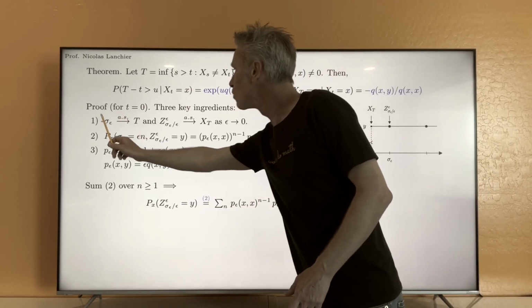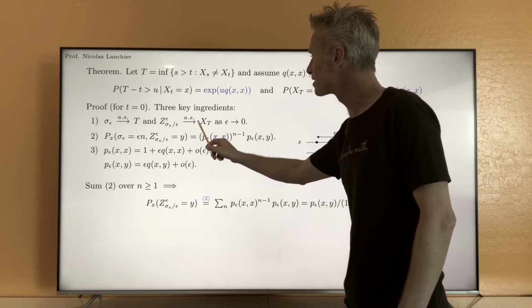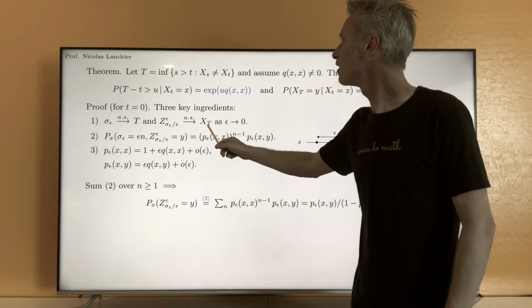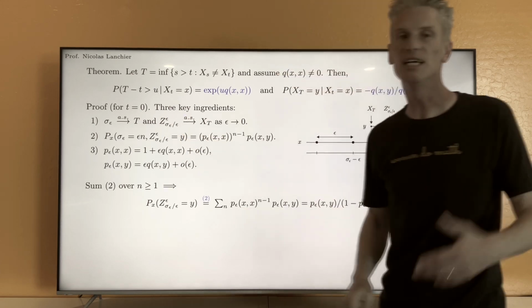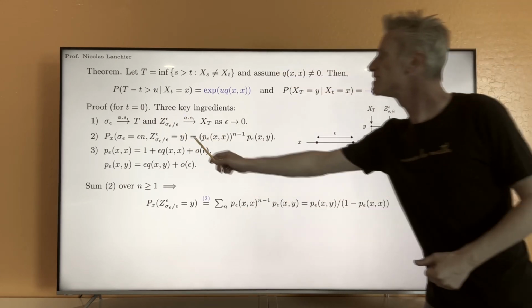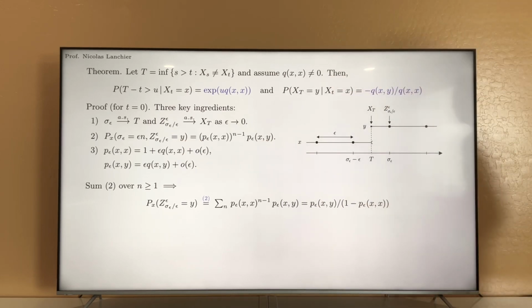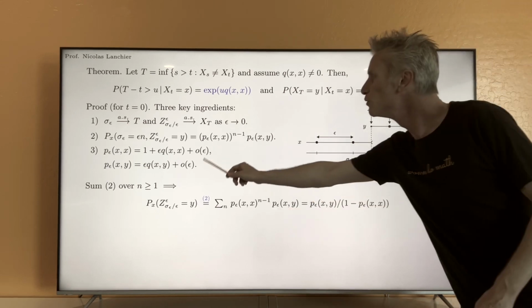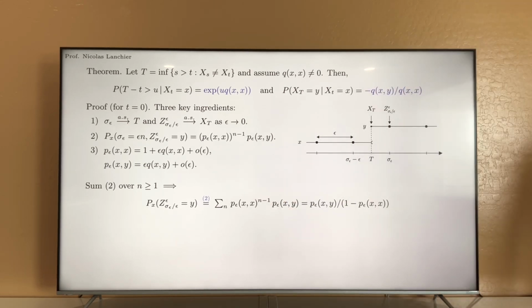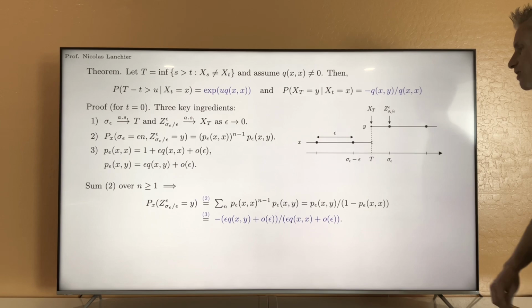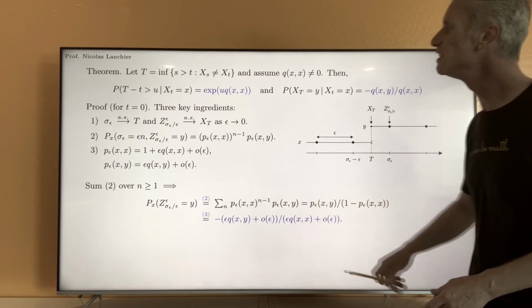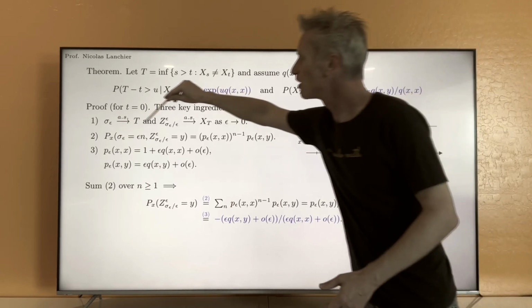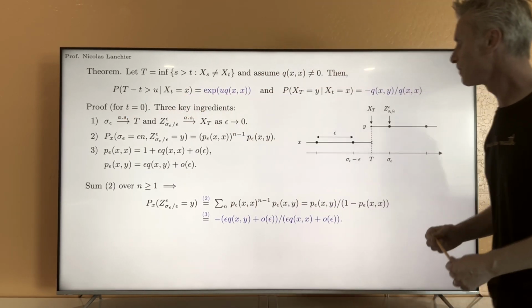Now, using 1, we can say that the value of the continuous time process at time t is the same as the value of the epsilon skeleton at this time, sigma epsilon over epsilon. We can take the limit when epsilon goes to 0, and then use 0.3 to have a more explicit expression, and it gives us the following. So first I'm going to write this more explicitly using 0.3. It's only after that I'm going to use 0.1.